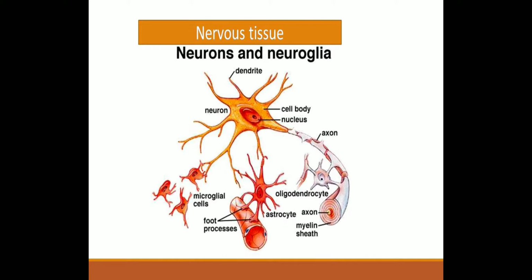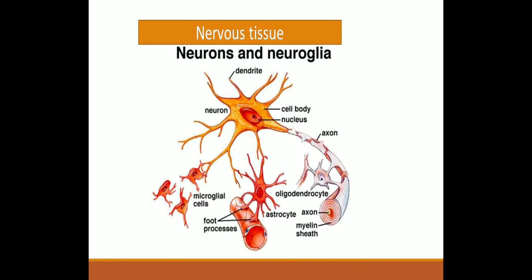And these neuroglial cells are capable of regeneration and division. But if we talk about neurons, neurons are not capable of regeneration. That means they do not divide and redivide because they lack centriole. Now, intercellular matrix is absent in neural tissue.